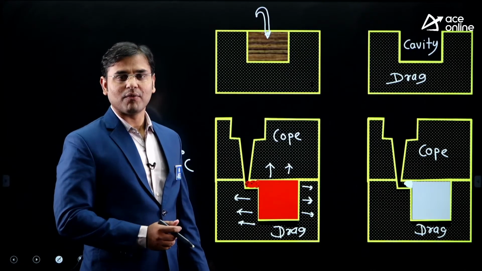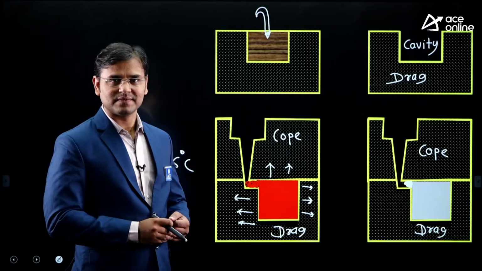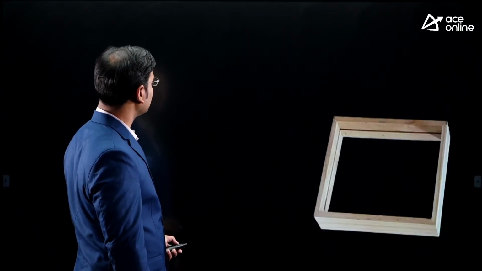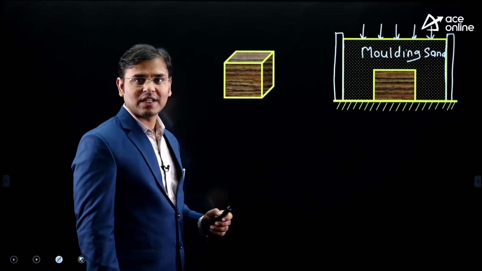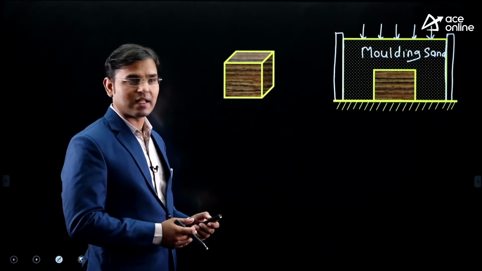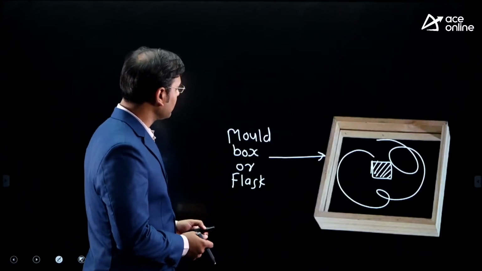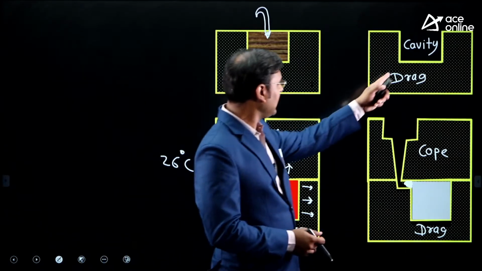Now tell me, what shape of casted component can we obtain? Just see, first there was this type of pattern, a cubical shape of pattern, and by using this cubical pattern we made one cavity.